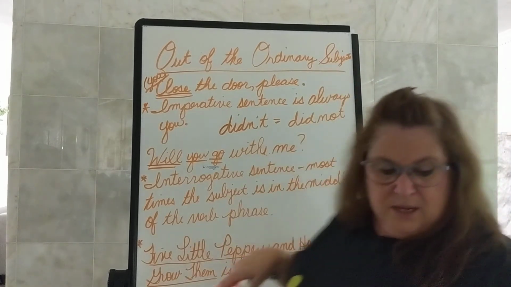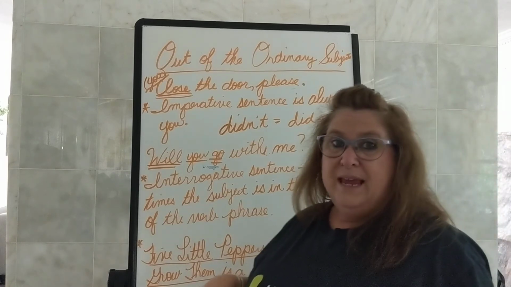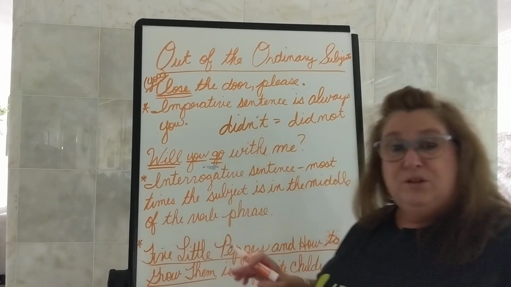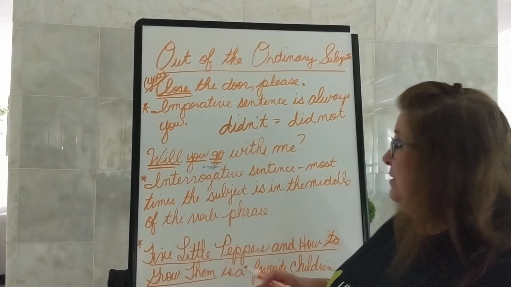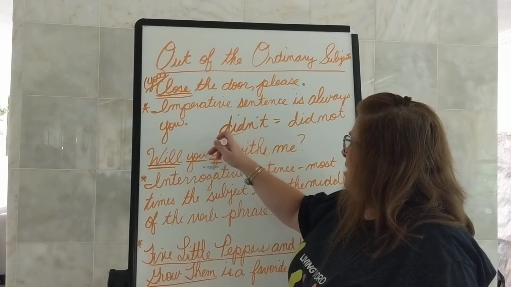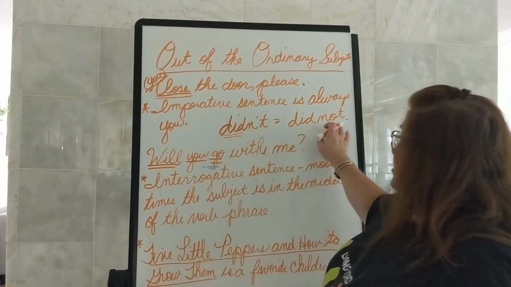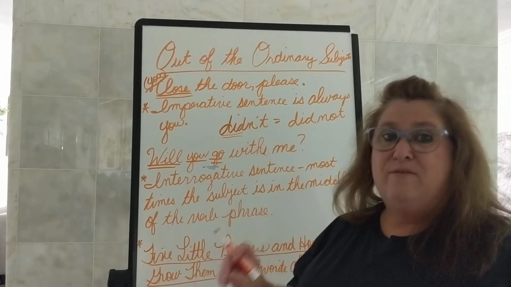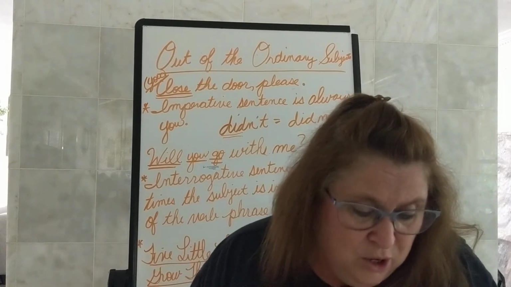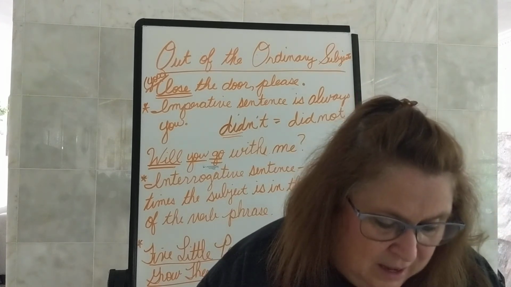So in this sentence, our sentence says Christina didn't know the answer. But we know that did is on our verb list. Have, has, had, do, does, did. It's on our verb list. So when we underline our verb, we have to underline did. Do not underline the N apostrophe T because that stands for not. And not may never, ever be a verb. So did know is our verb. Who or what did know? Christina is our subject.